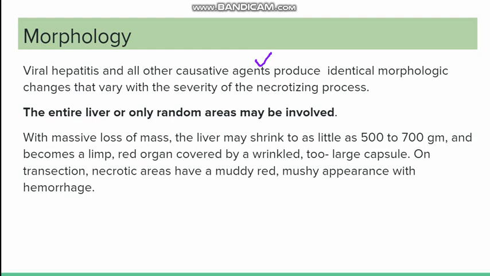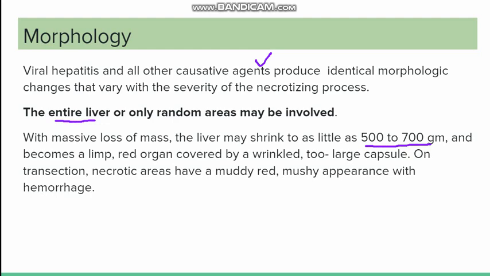Grossly you can see either the entire liver or random areas of the liver can be involved. With massive loss of mass due to massive necrosis, sometimes the liver can shrink to as little as 500 to 700 grams and become a limp red organ. The liver has a capsule, so when the organ shrinks, the capsule will be too large, and it will be covered by a wrinkled, too large capsule.